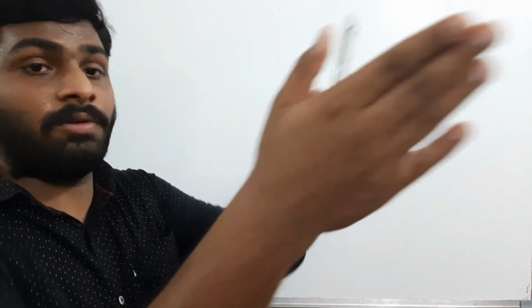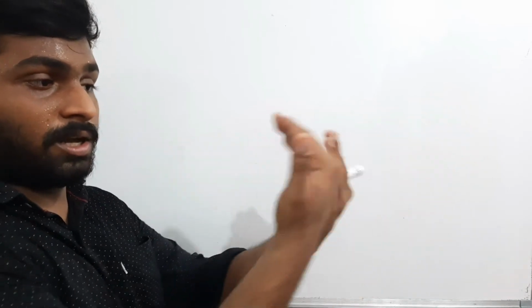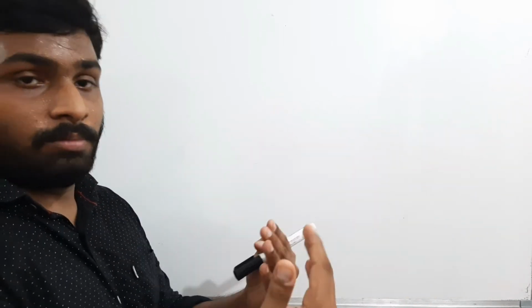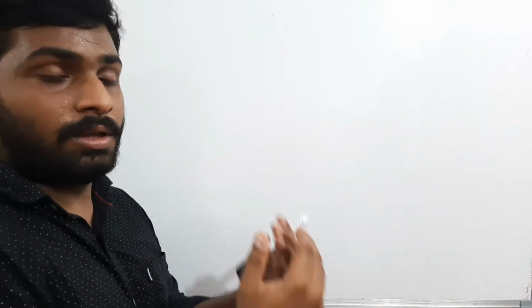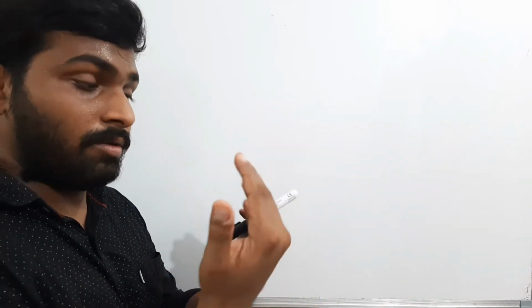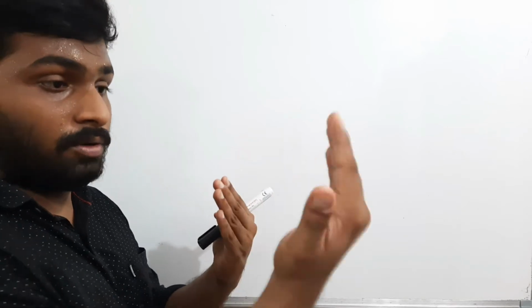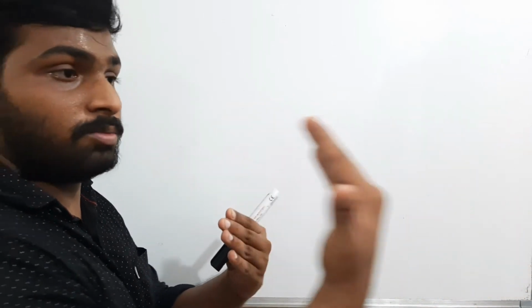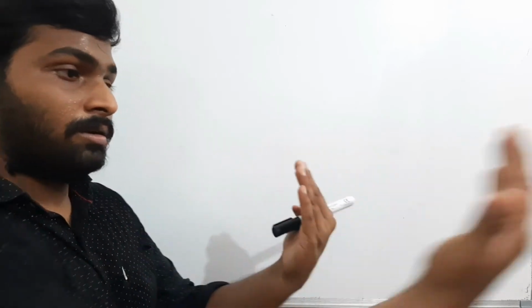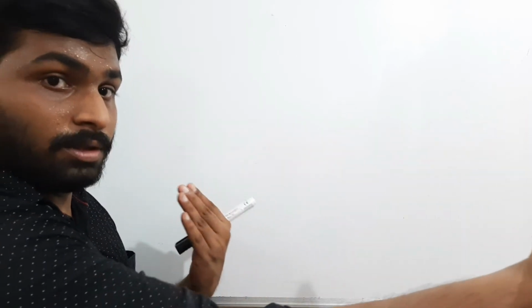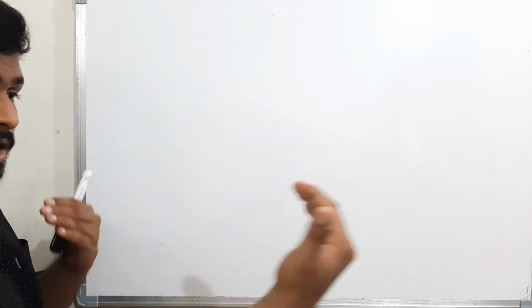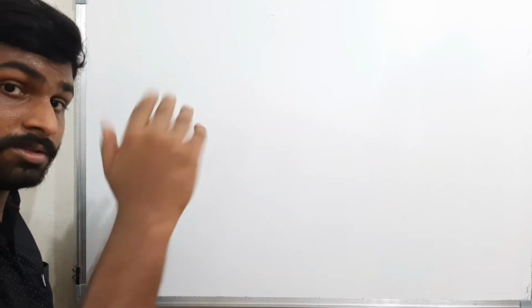because the velocity you will feel is your velocity plus the other train's velocity. If both are moving in opposite directions, you will feel as if the velocities of both are added. But if you are moving in the same direction, then you will feel the velocity is subtracted. That means you will feel this body is moving very slowly. 20, this 10: you will feel as if this body is moving at 10. If it is 10, 20, you will feel as if this body is coming with 30. That means if in the same direction, the relative velocity is less. If they are in opposite directions, the relative velocity is more.